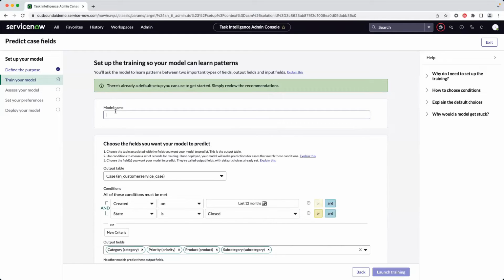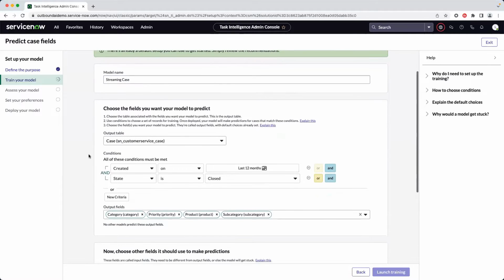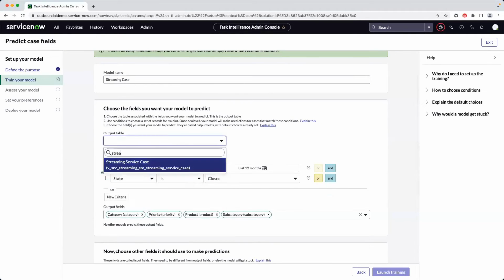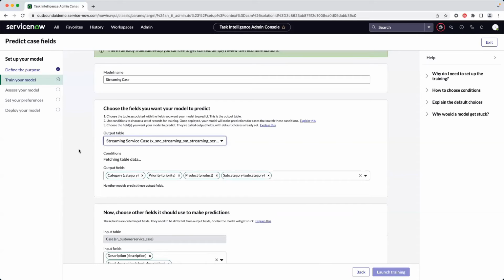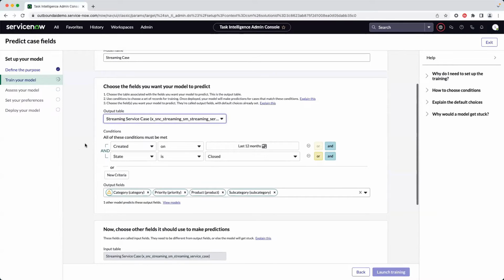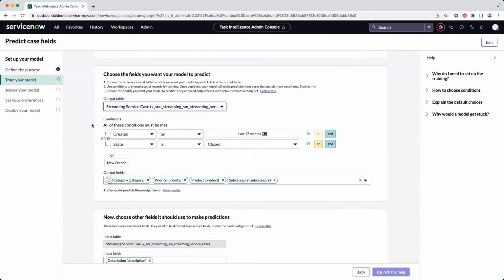The next step is to give our model a name and to pick the right table. So my table is the streaming service case, which is an extension of my customer service case. So that's the one I pick. And then I can choose my output field. As I mentioned, I'm trying to predict the category. So I'm going to select the category here.